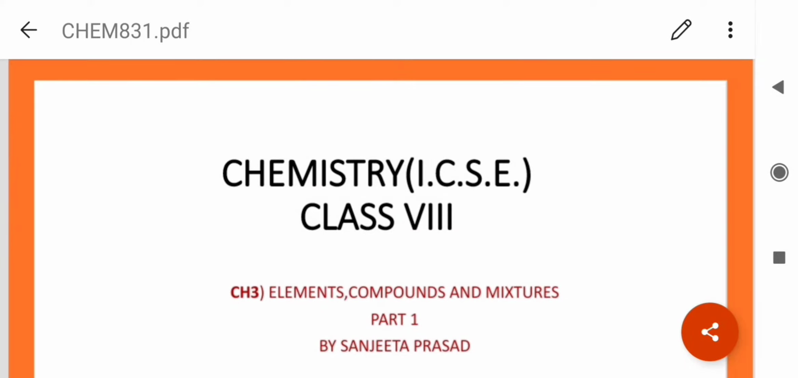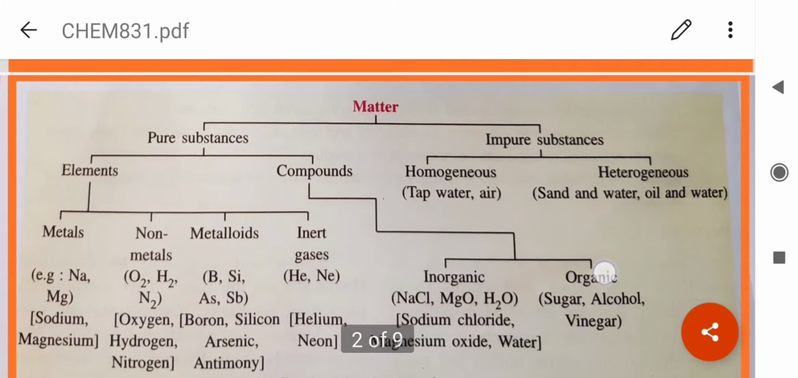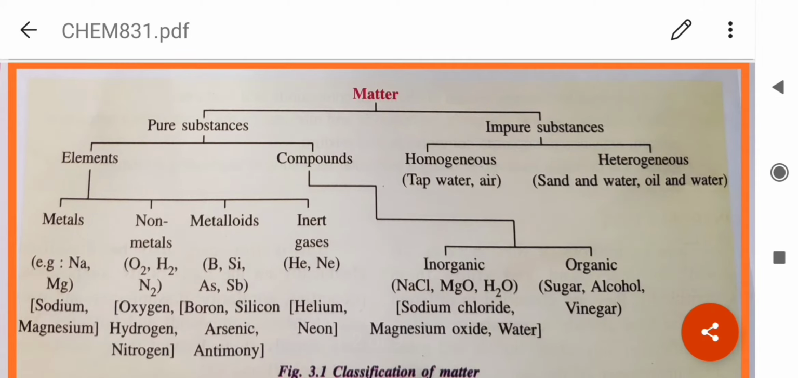Hello students, today we are going to start the third chapter, that is elements, compounds and mixtures, which you have already done in class 7 as well. So here you can see the flow chart of matter. It can be divided into two parts, pure and impure substances. Pure substances may be elements and compounds. Now elements are of four types: metals, non-metals, metalloids and inert gases. Compounds are of two types, inorganic and organic. Impure substances may be homogeneous or heterogeneous.